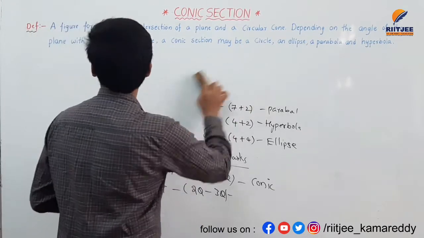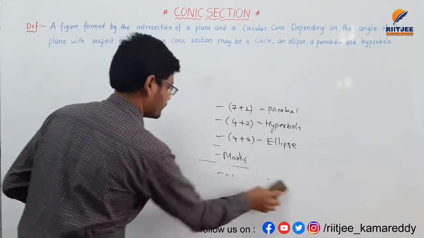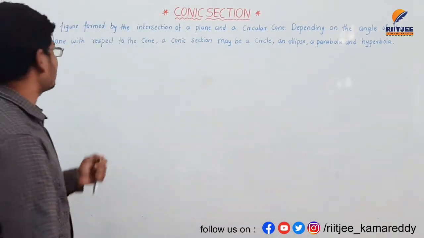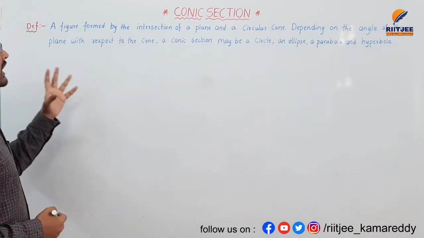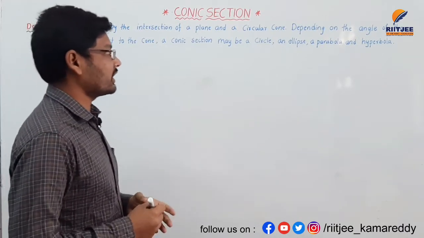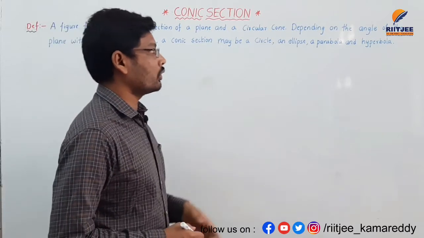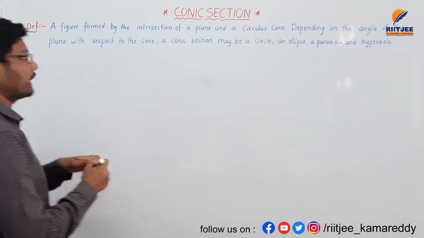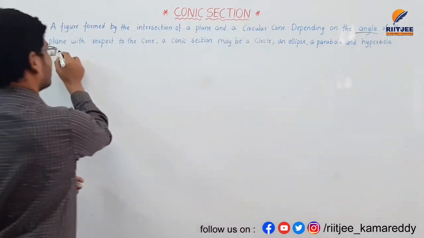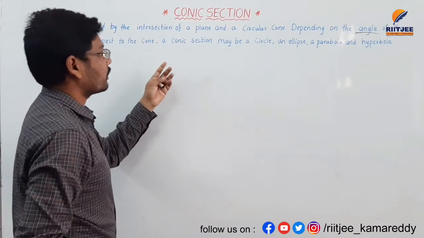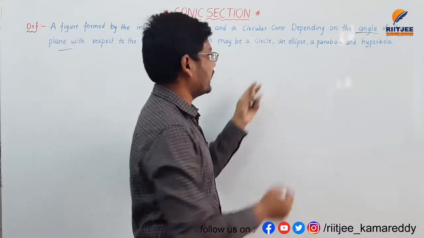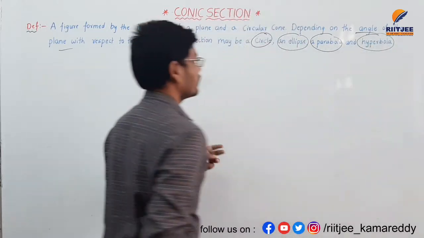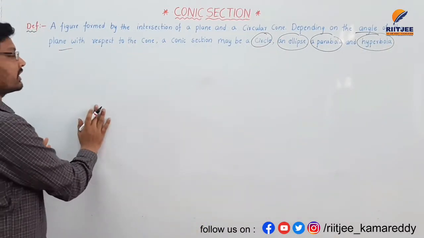If you look at the definition of a conic section, a figure is formed by the intersection of a plane and a circular cone, depending on the angle of the plane with respect to the cone. A conic section may be a circle, ellipse, parabola or hyperbola. So I am explaining this definition first of all.